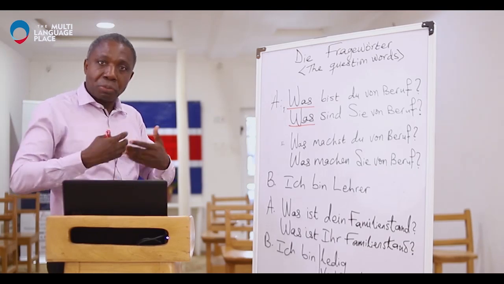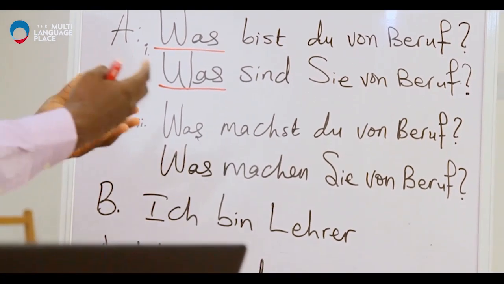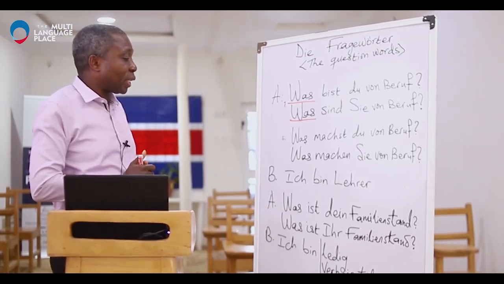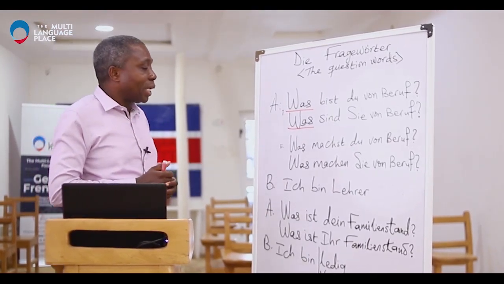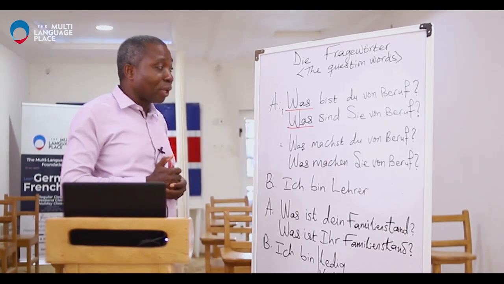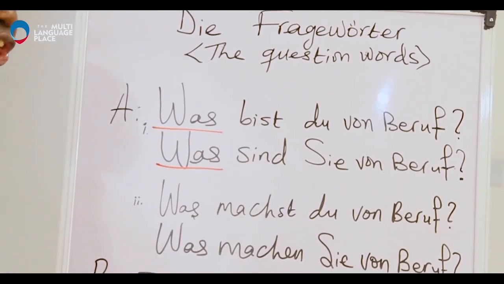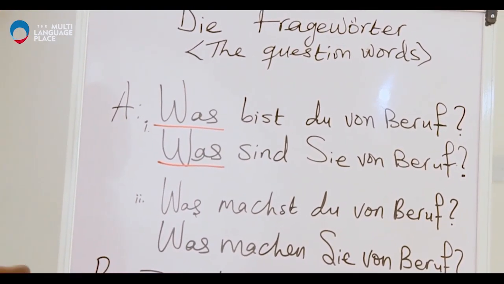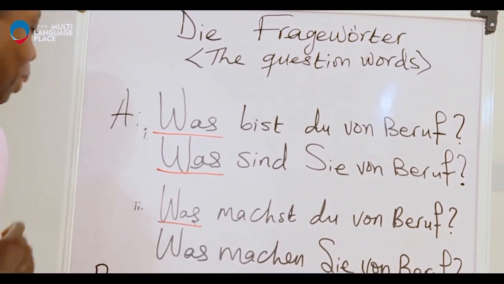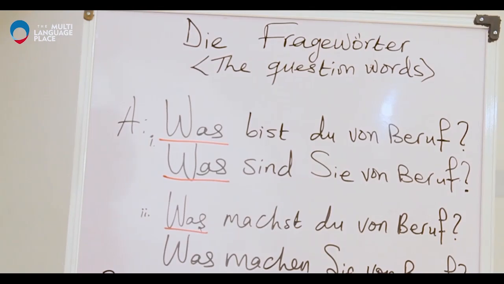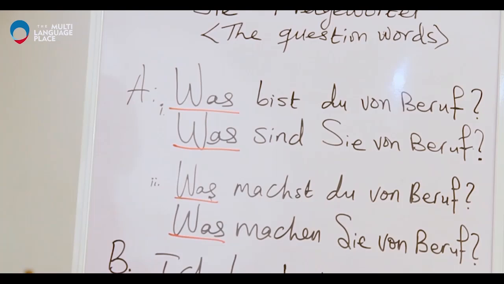As I said, we're going to form so many sentences this lesson, simply because for the other question words we have already formed sentences, and we are left with this one before we round off the discussion on Fragewörter. So we have the second sentence, Was machst du von Beruf? This one is asking the same question, only the verb has been changed. We're going to talk about the verb later. So, Was machst du von Beruf? This is saying, what is your occupation? And then the formal one, Was machen Sie von Beruf? I read the first one again, you read after me.